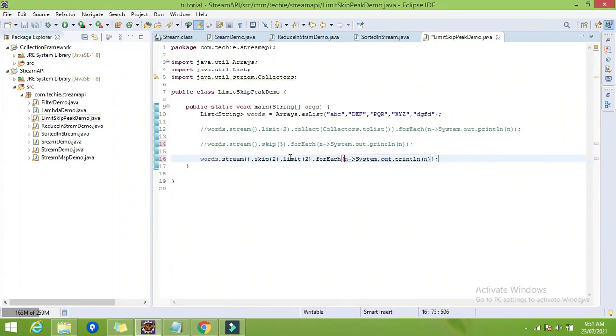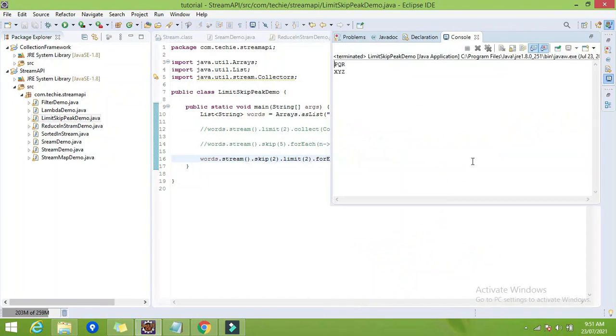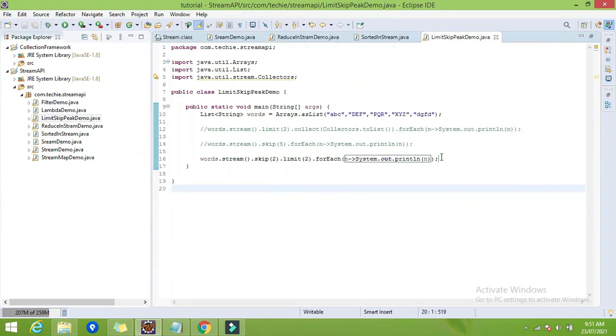Hope it will work and display PQR and XYZ. Yes, we are getting PQR and XYZ, which means we can use both limit and skip with each other in combination also.